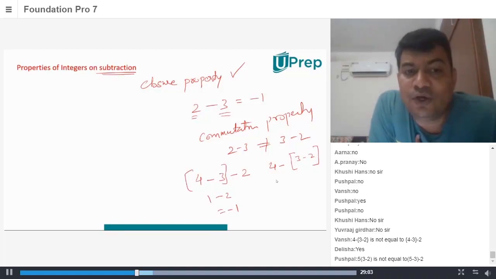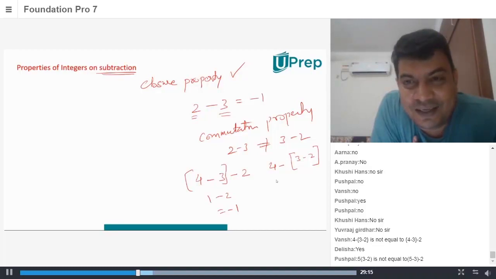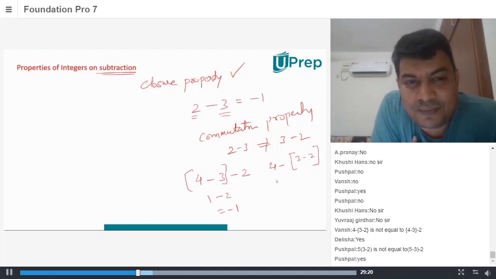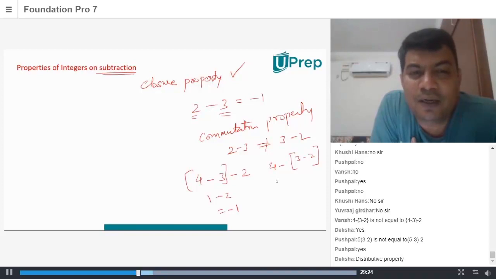Pushpal, what you are doing is distribution there, 5 into 3 minus 2. No, we are not doing that. Here we are doing 4 minus 3 minus 2. Now, does it matter? No, we are not discussing distributive property.